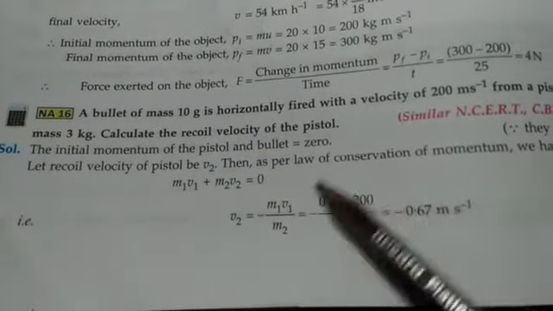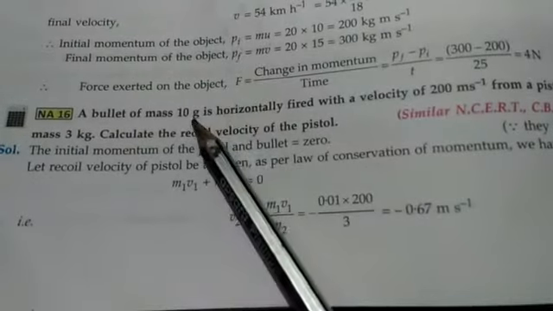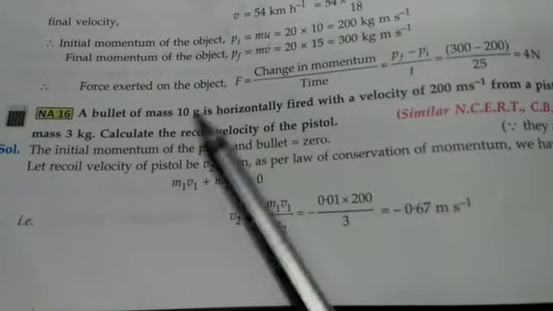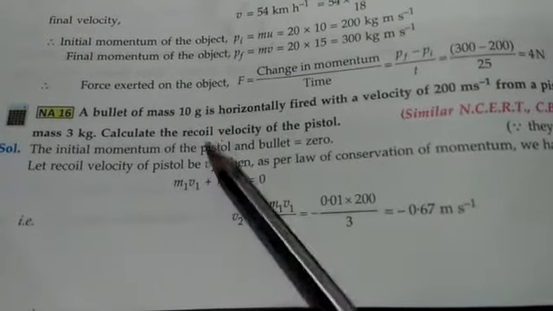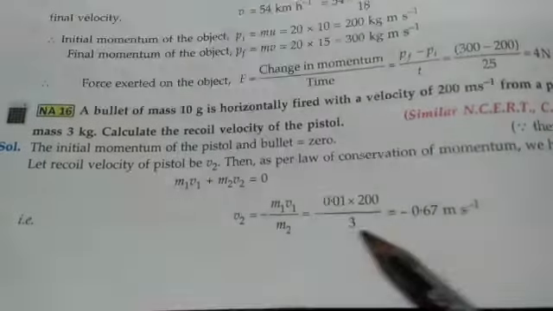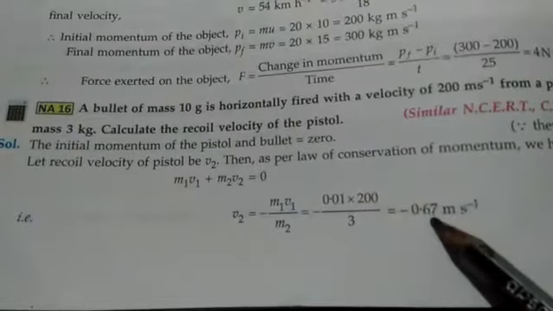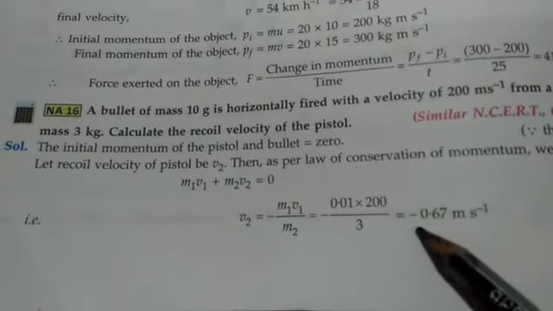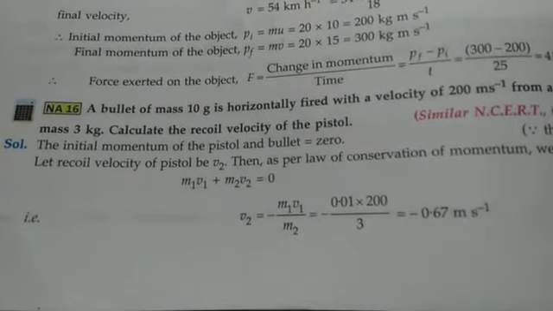When we put all the values, see here, the mass of the bullet is given in gram, so we convert it into kilogram, so it becomes 0.01 kilogram. When we put all these values, we get the recoil velocity v2 equals minus 0.67 meter per second.